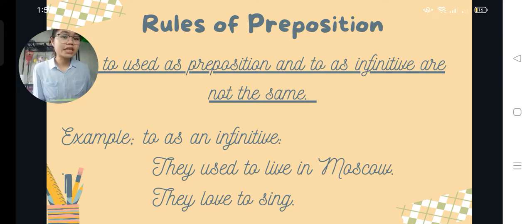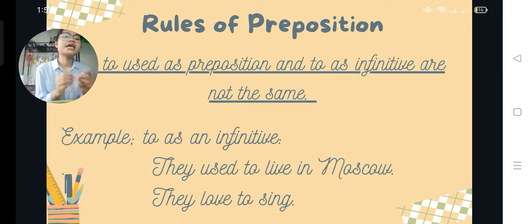They love to sing. To sing is the infinitive, to plus verb, with to plus sing, and to sing is used as a direct object in the sentence. What do they love to do? They love to sing. Who loves to sing? They love to sing.